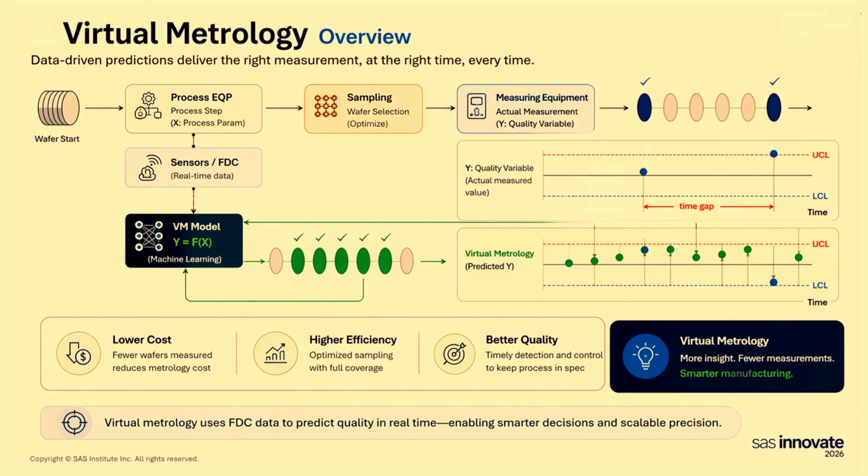And not only are you having pass-fail over your control limits, you see all the drifts and you have the vision of all the history. So you are creating a system that now is lower cost because you are doing a lower amount of measurement, less metrology is done. It's very high and efficient. It does optimize your sampling while you are doing the process. And as a result, you get better quality because now you have vision while the thing is happening and you can make changes.